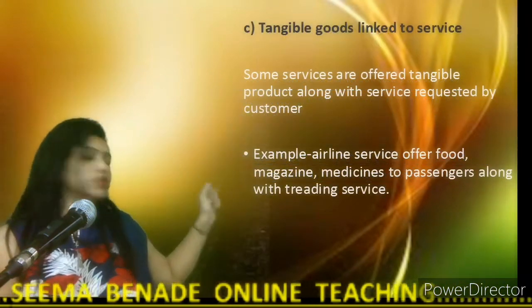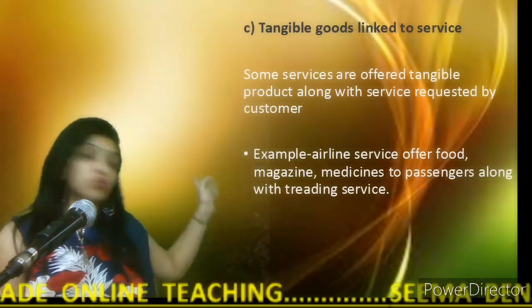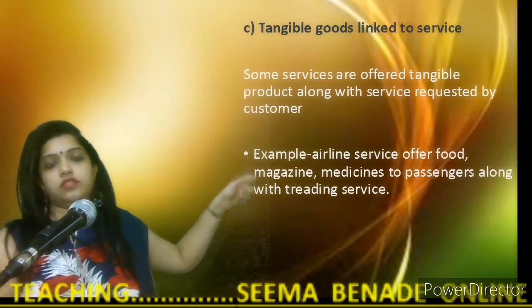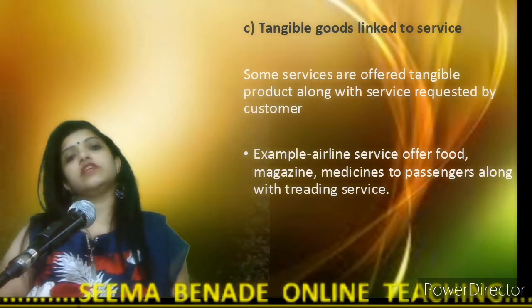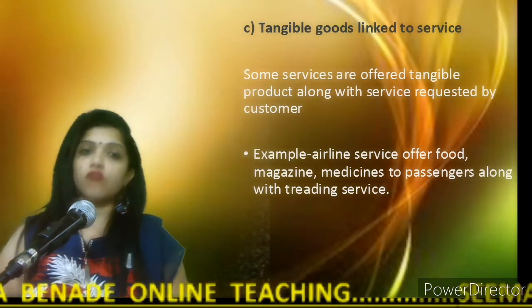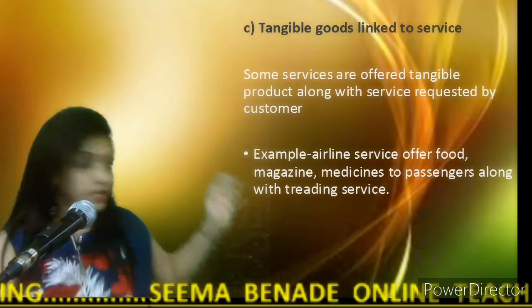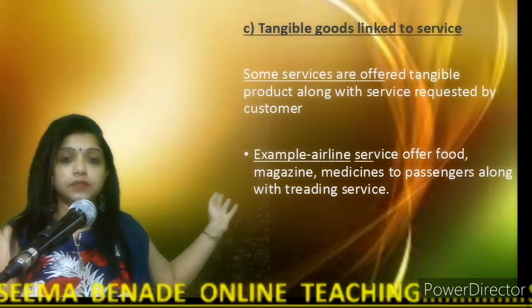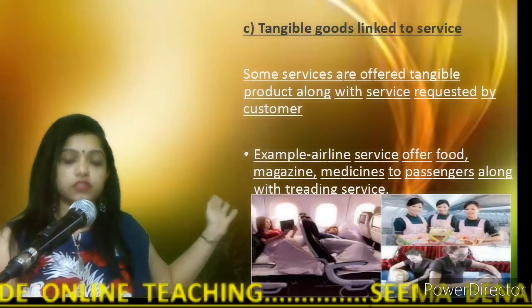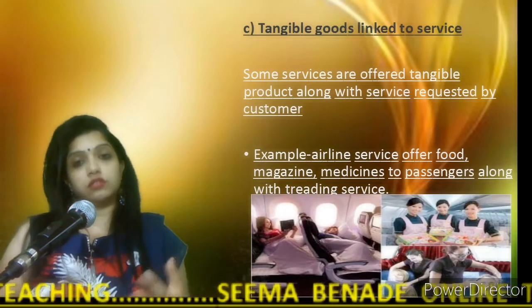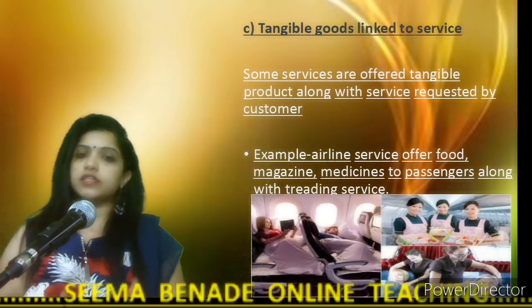Then the next category is tangible goods linked to services. Here the major service is there, and along with that major service some tangible goods are provided. For example, airline services. At the time of traveling, the main service is transportation.